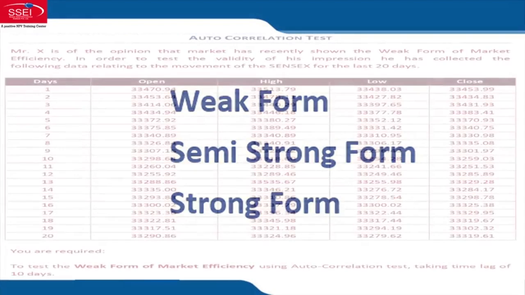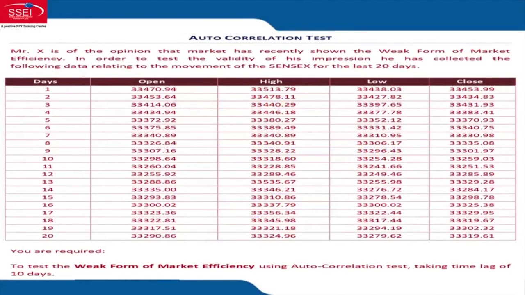As you can see on the screen, question number 1: Mr. X is of the opinion that market has recently shown weak form of market efficiency. That's what he's thinking. In order to test the validity, he has collected the following data on Sensex for the past 20 days. We are given the open, high, low and close. Obviously, we are interested only in the last column, that is closing price. You are required to test the weak form of market efficiency using autocorrelation test, taking time lag of 10 days.